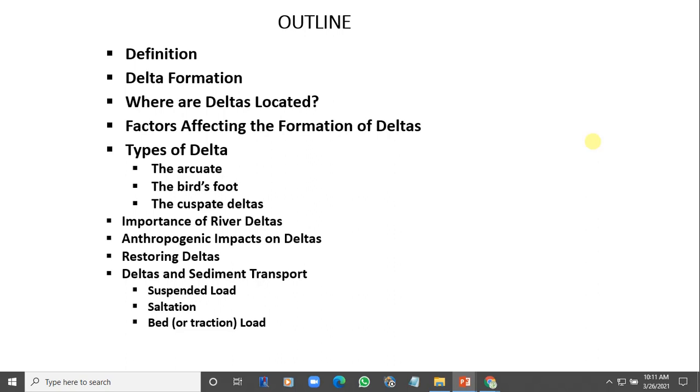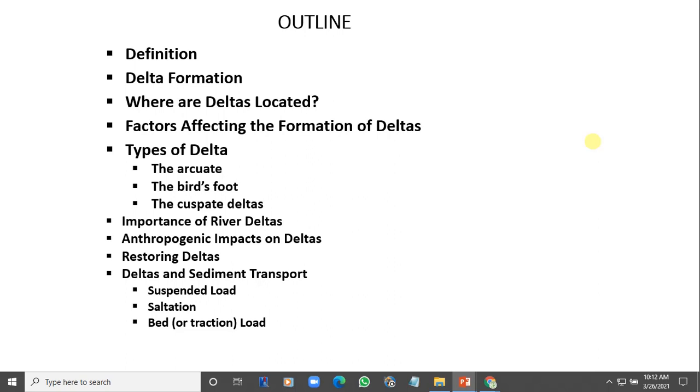Delta is a landform comprised of sediments found at the mouth of the river. It can only form when river channels carry sediments into another body of water. Of course, it has to be another larger body of water.